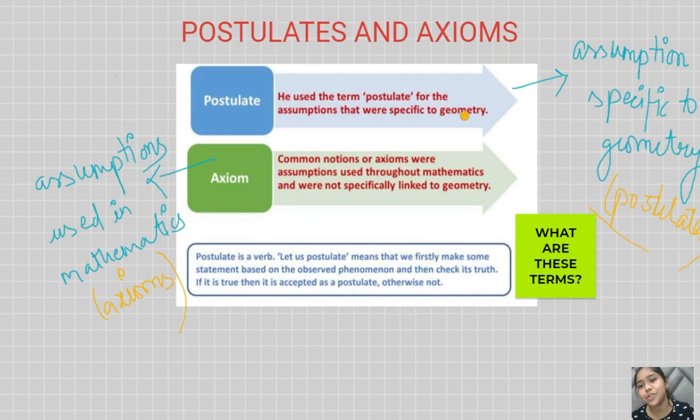And there are 5 postulates of Euclid that you will study in class 9th, and these 5 postulates will be very important to know the basic concept of geometry. After understanding this basic concept we can then go through the other things like triangles, circles, constructions and other chapters of geometry too. So before that you just have to read about these postulates and axioms, and also note down that this is a theoretical chapter. You just have to know the basic concept of geometry through this chapter.